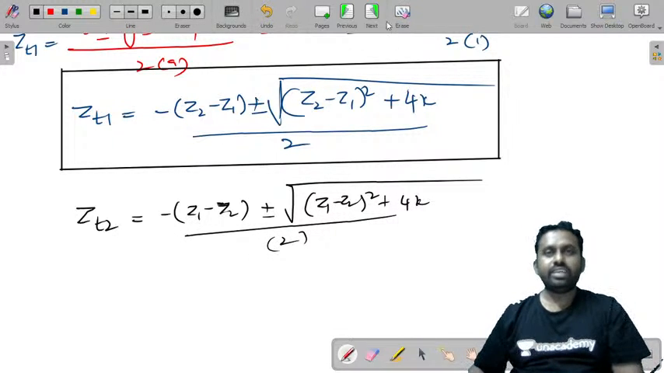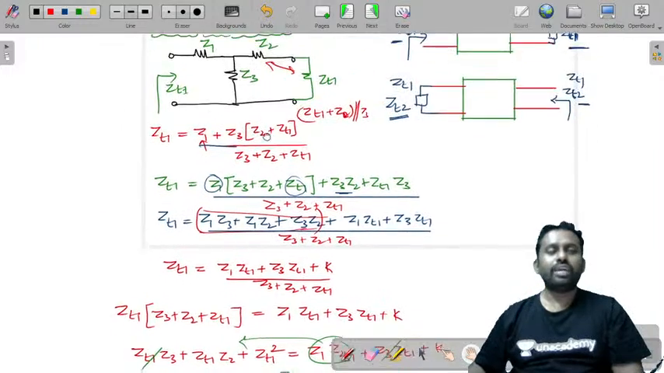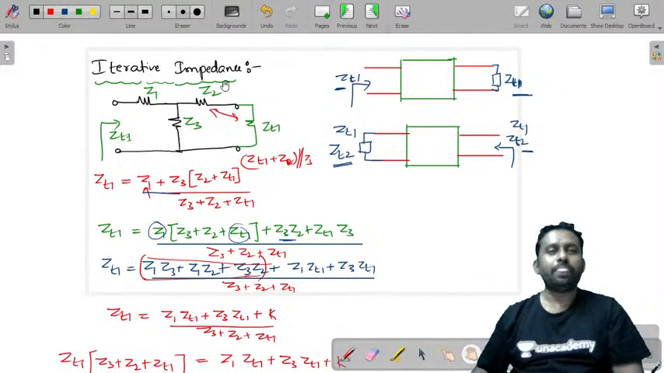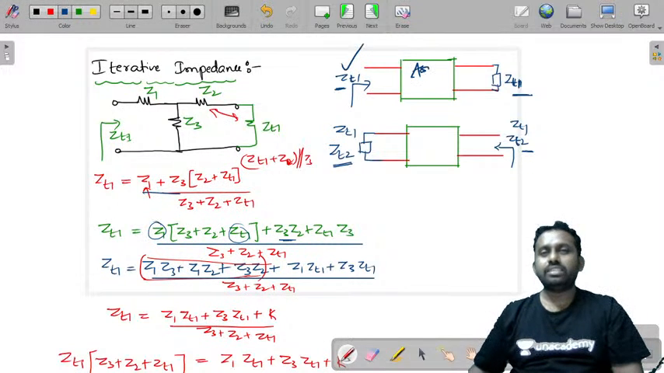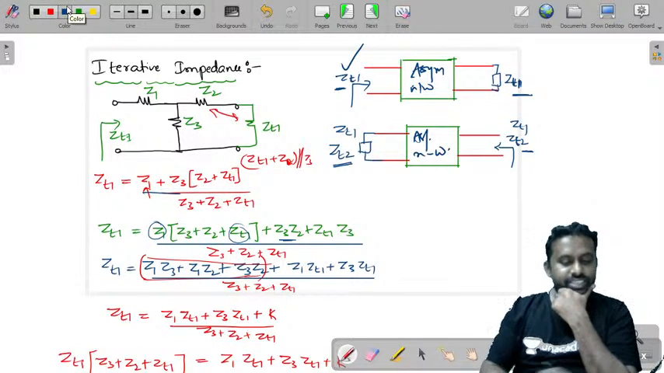Let's see if there is any calculation error. So what have we done? We have just taken this iterative impedance. This is an asymmetrical two-port network. We have considered a T network. We have considered some T network.